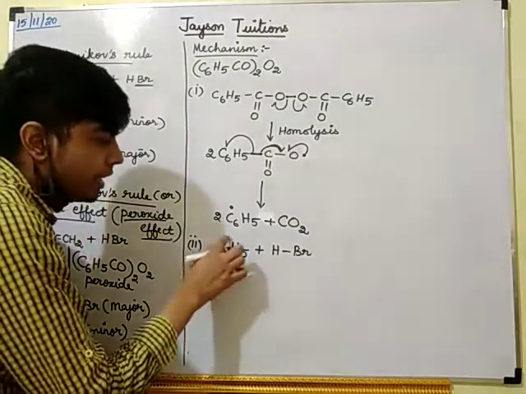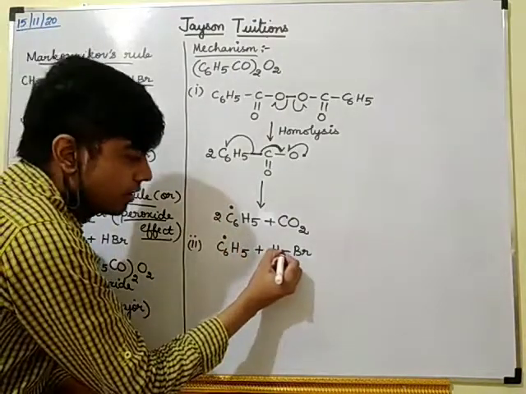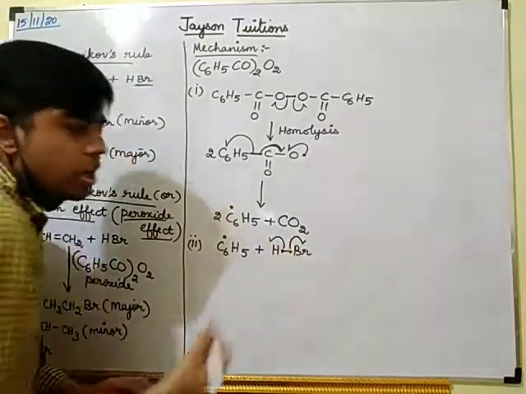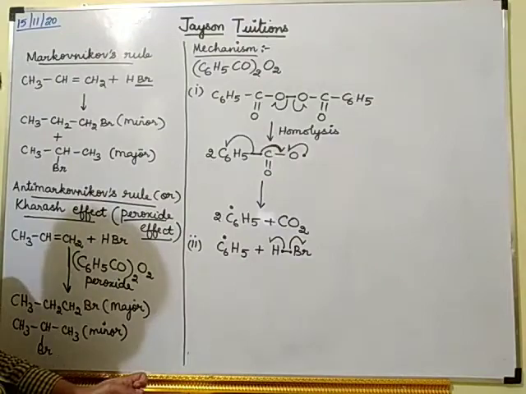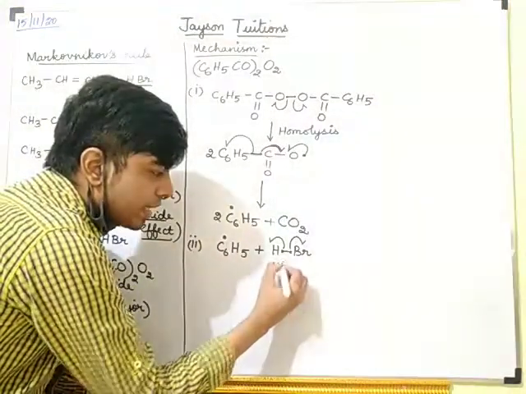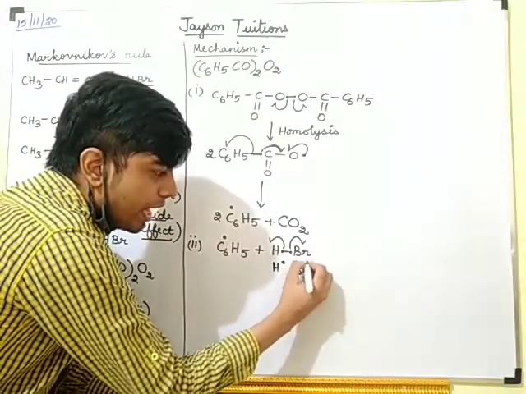Okay. So when it reacts with this HBr, it will divide into H dot and Br dot. So here you will get H dot and Br dot.